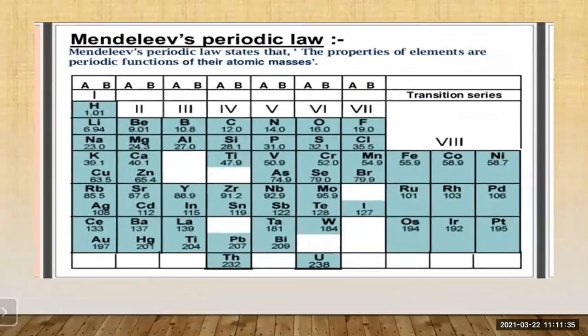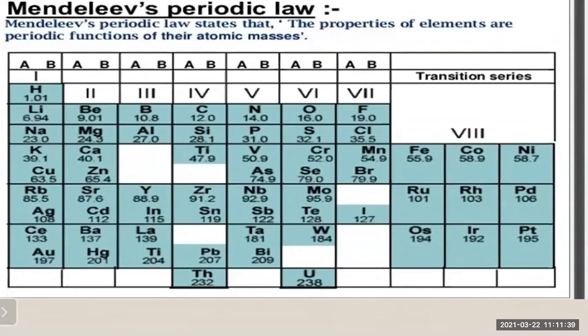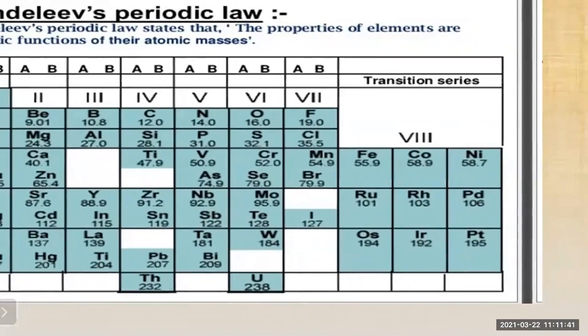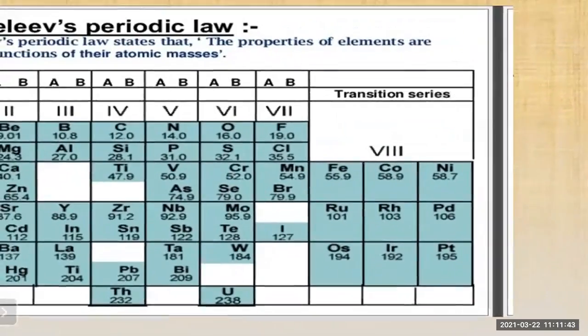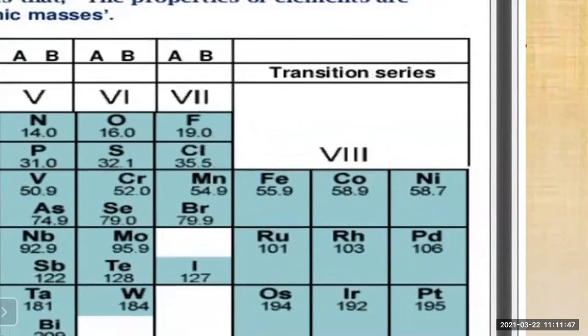so see here, cobalt. Its atomic mass is 58.9, and nickel, its atomic mass is 58.7. So if he had placed them according to increasing atomic mass, then nickel should be placed before cobalt.